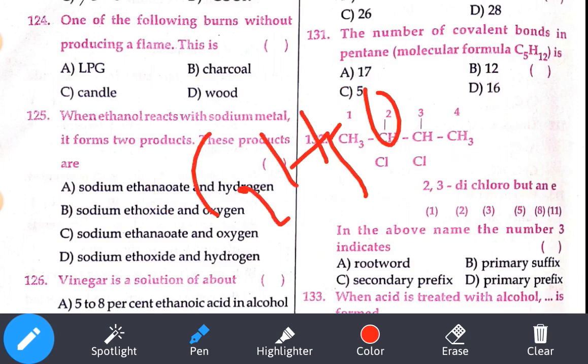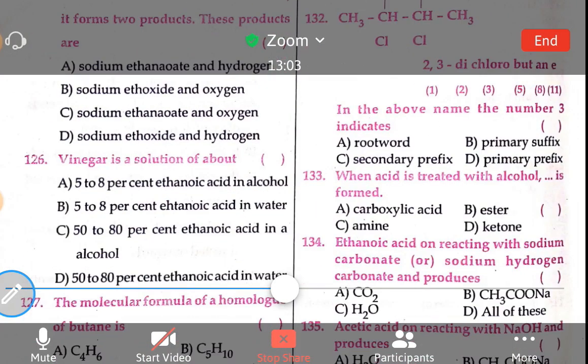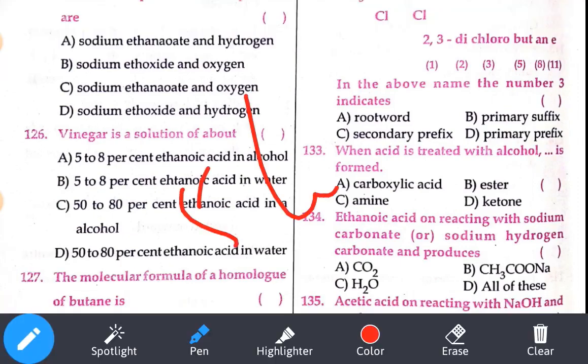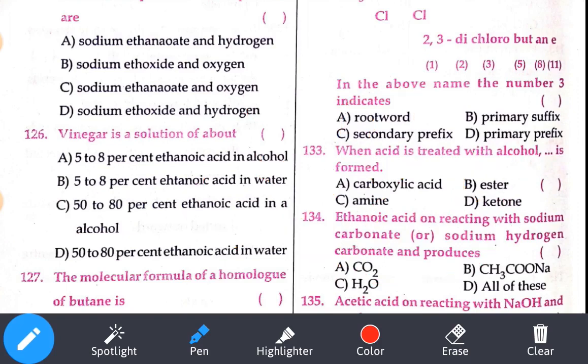Vinegar is a solution containing about what? 5 to 8% of acetic acid in water. Acetic acid is also called what? Ethanoic acid. Where is it? 5 to 8% of ethanoic acid. Yes, option number A seems correct, but alcohol is given, so option number A is wrong. 5 to 8% of ethanoic acid in water, so option number B is our answer. So see the bits thoroughly, okay, for keeping the correct answer. Otherwise later you will be commenting, sir, you told wrong, sir.